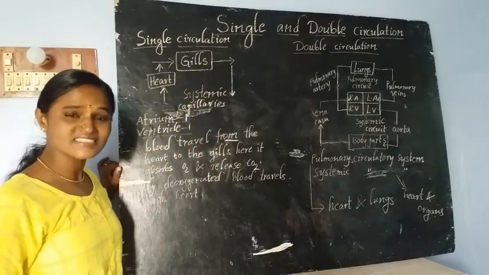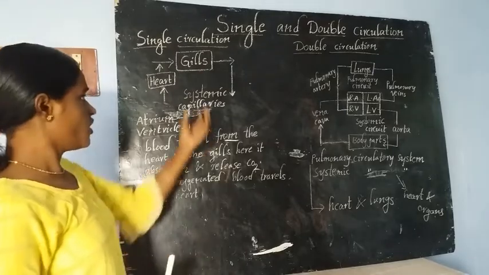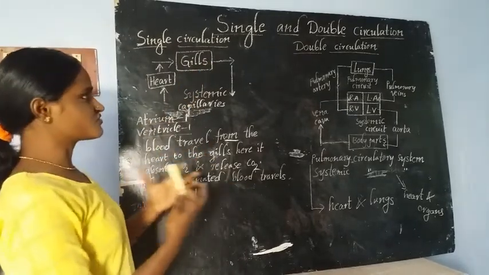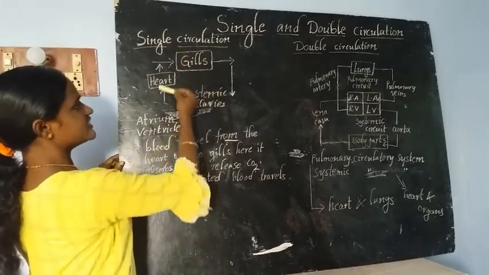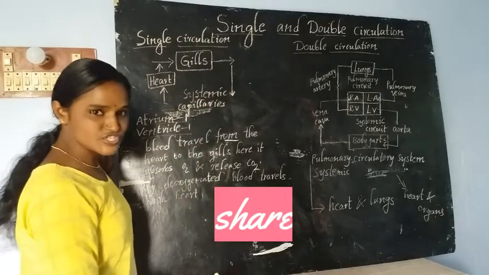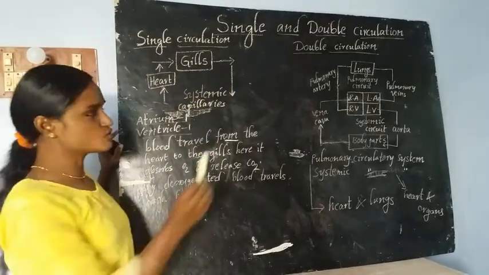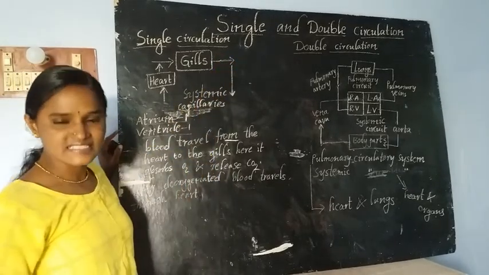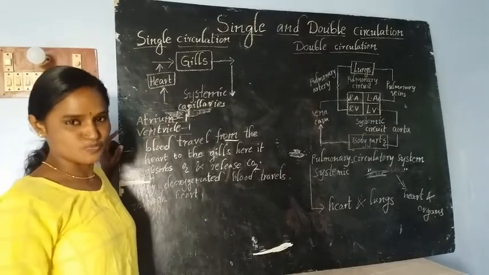And what happens inside the gills? The gaseous exchange process takes place. Oxygen is absorbed and carbon dioxide is released. Like that, single circulation occurs inside the fish body. Here, blood flows only once through the heart. That's why we call this circulation single circulation.